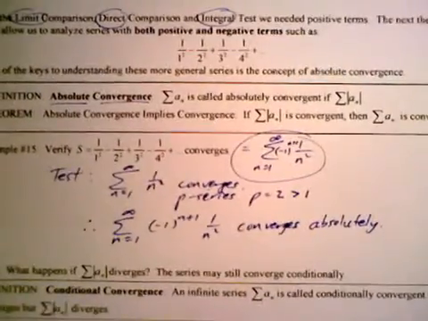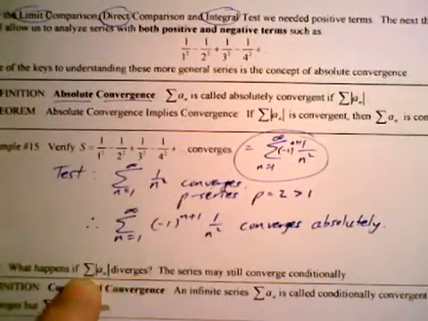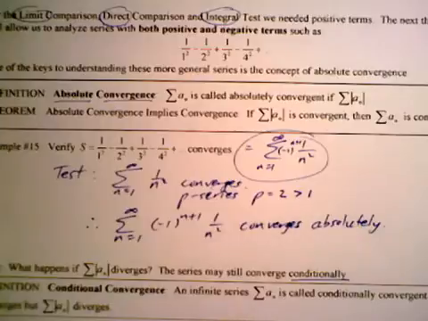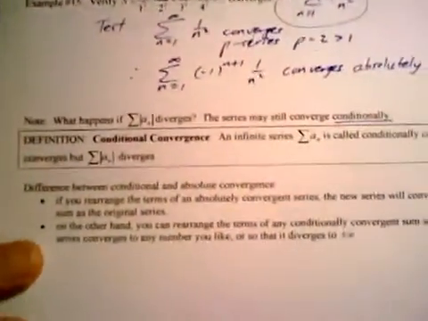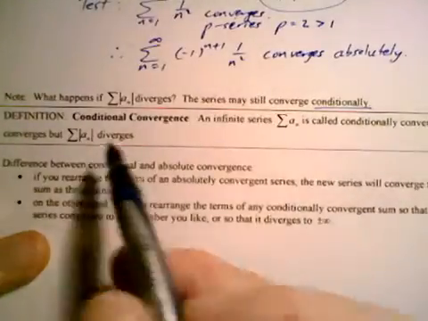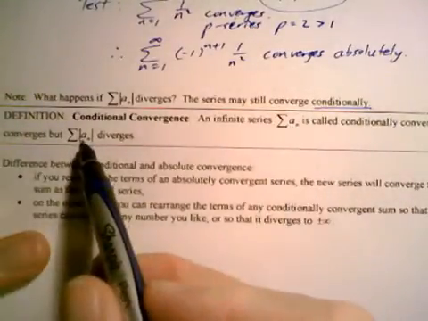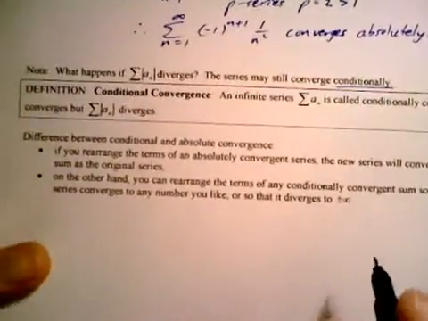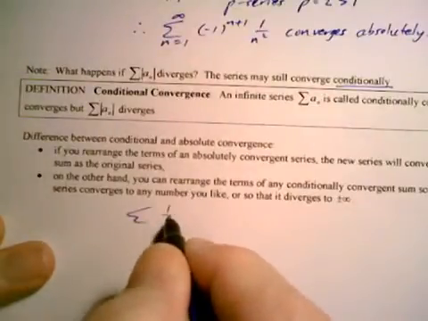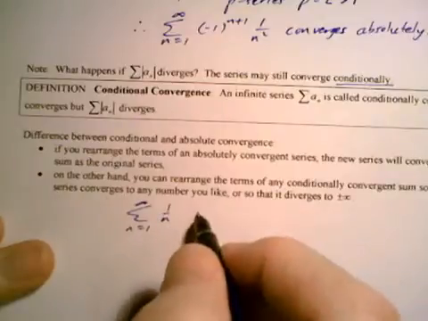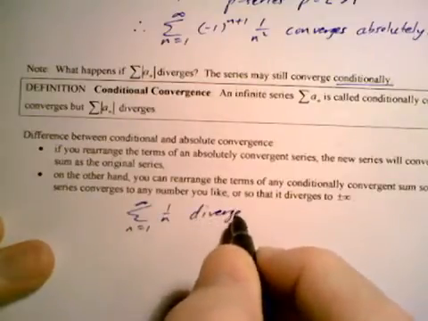What happens if the series with the absolute value, all the terms positive, diverges? Well, it still may converge, but it would converge conditionally. The infinite series is conditionally convergent if it converges, but with all the terms positive it does not converge. It just dawned on me that the series 1 over n from n equals 1 to infinity diverges.